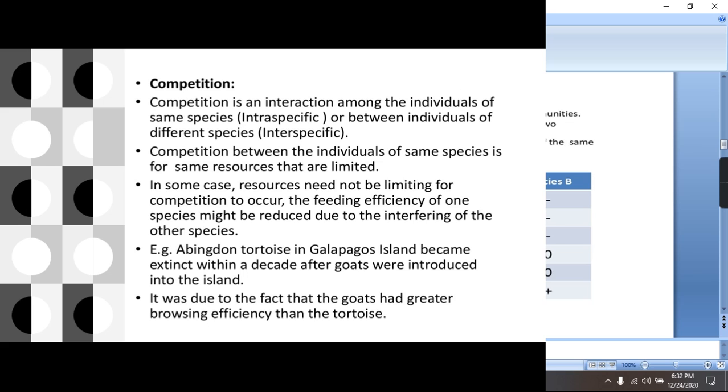In some cases, the resources need not be limiting for the competition to occur. Feeding efficiency of one species might be reduced due to the interference of the other species. For example, the Abingdon tortoise in the Galapagos Island became extinct within a decade after the goats were introduced into that area.